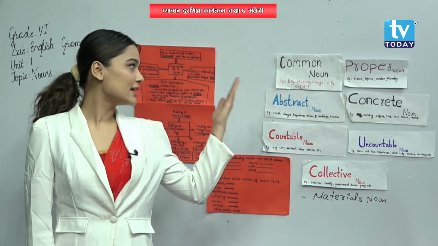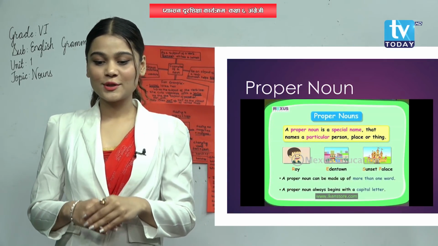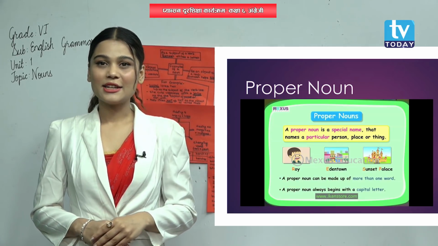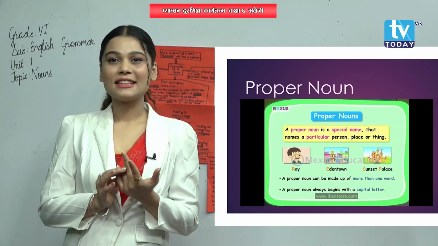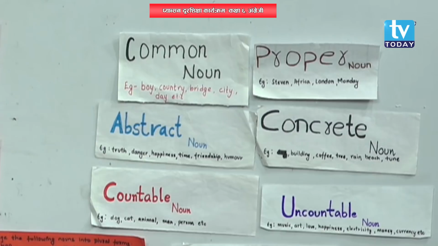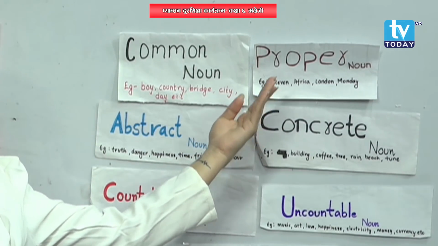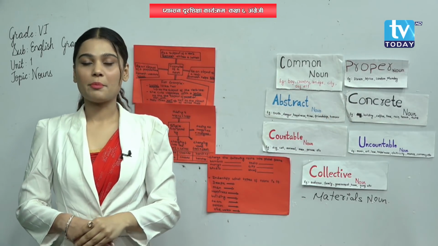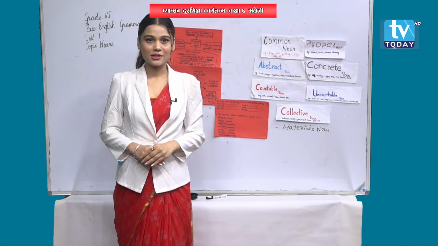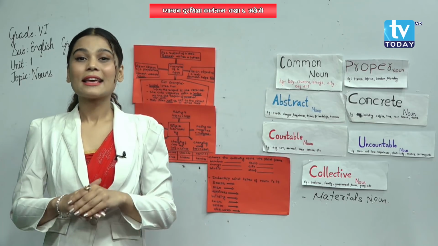Now let's go to another noun, that is proper noun. So what is a proper noun? A proper noun refers to the name that identifies a particular person, place or thing. Understood? Like Ram, Sita, Kathmandu, etc. They are examples of proper noun. You can look at the examples over here also: Steven, Africa, London, Monday. They are examples of proper noun, and a proper noun always begins with a capital letter. Did you understand?